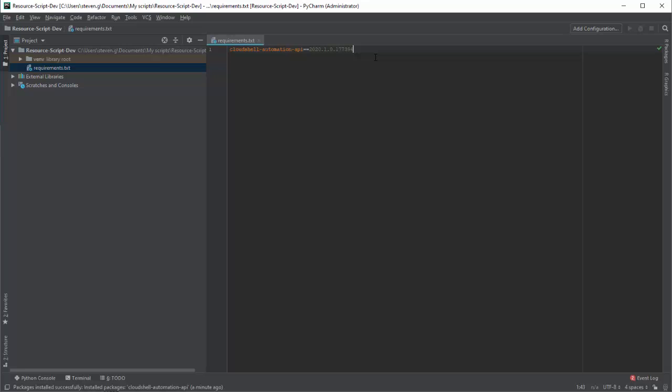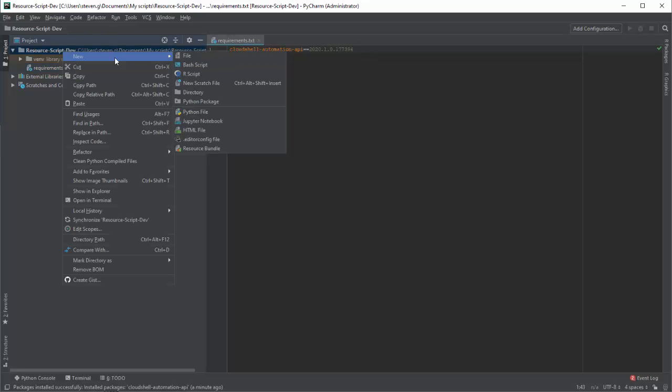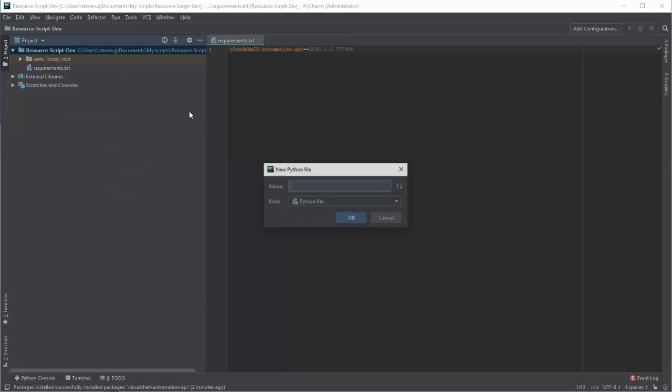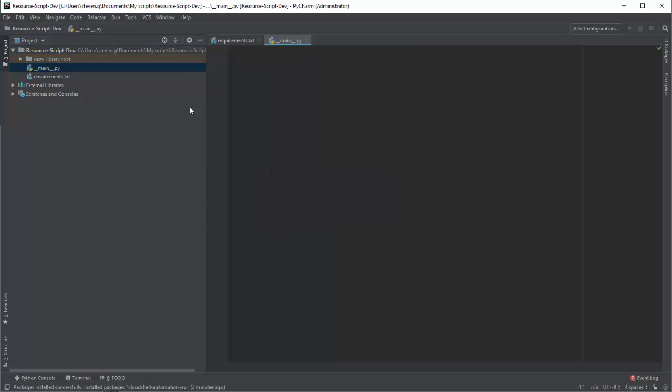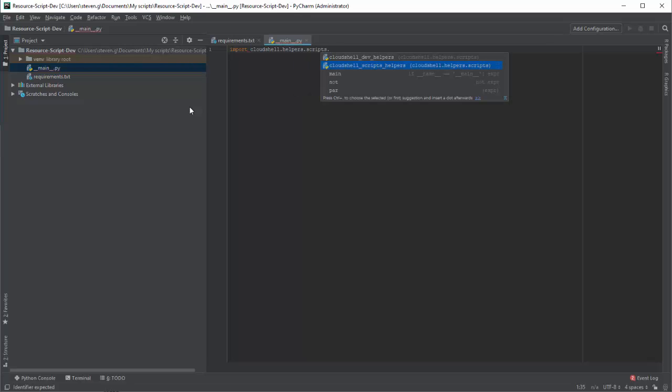Next, let's create a main file. You need this file as an entry point if your script is composed of multiple files. In our case, the Python file and the requirements file. Resource scripts use a script helper, which allows you to use the CloudShell API and creates a session. The autocomplete is coming from the CloudShell Automation API package we installed.